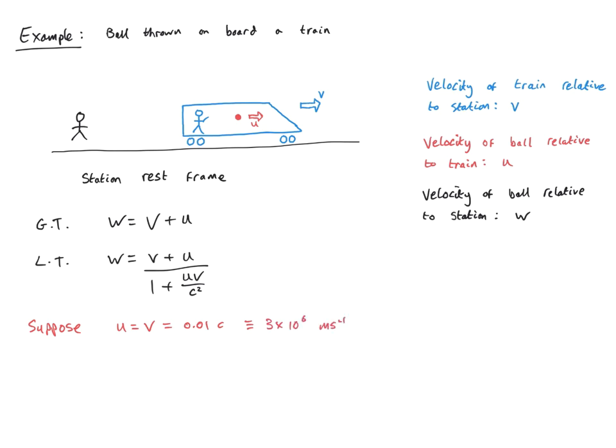So when I said this is a modest speed, of course this is a fantastically high speed, it's just that it's still only 1% of the speed of light. So what happens in this case? What is the speed w of the ball in the station rest frame?